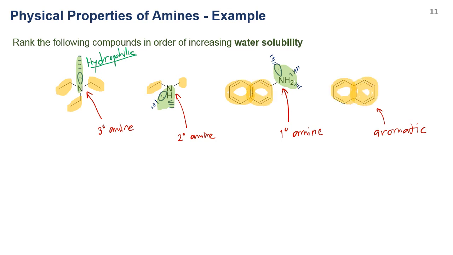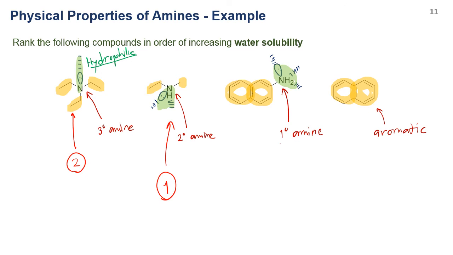From here, you can see that the secondary amine can form lots of hydrogen bonding to water, and it has the lowest amount of hydrophobic region. Therefore, this one should be the most soluble in water. And this tertiary amine has a hydrophilic region and is second most.